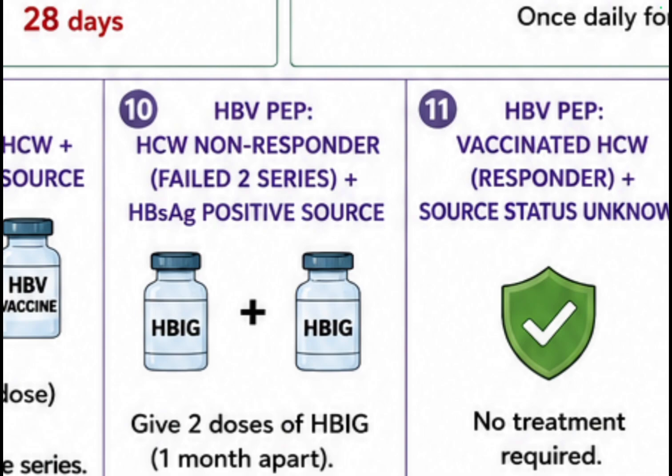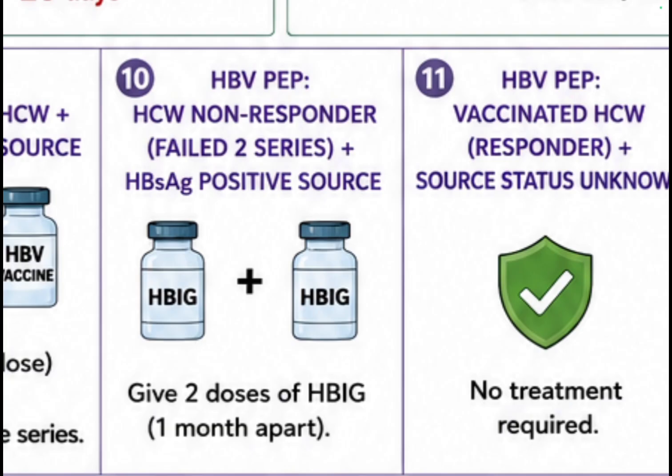Now the series failed, 2 series failed, means the healthcare worker has received 6 vaccine doses, 2 series. But after receiving 6 vaccine doses, his antibody titer is still less than 10 milli-international unit per ml.